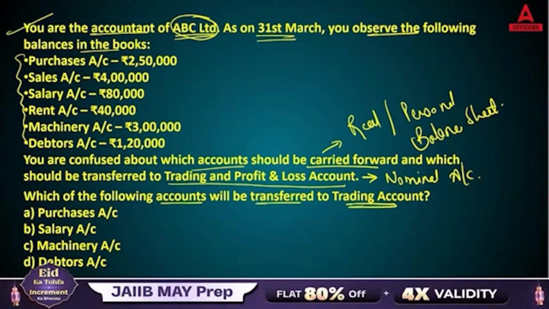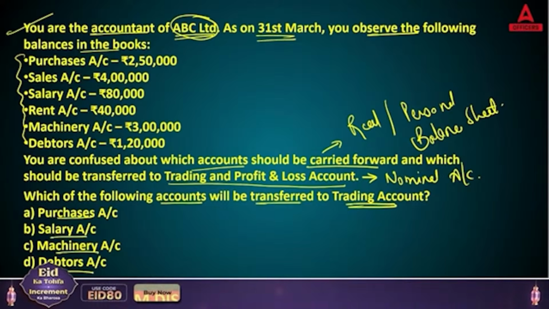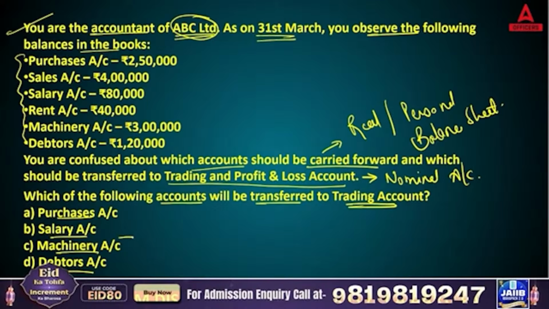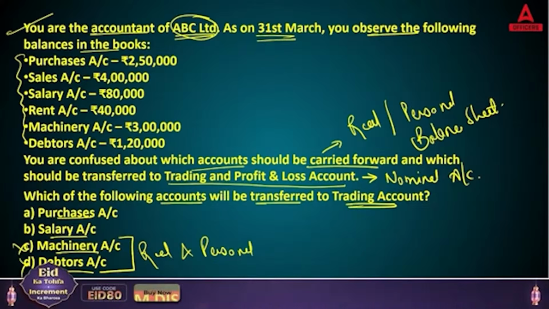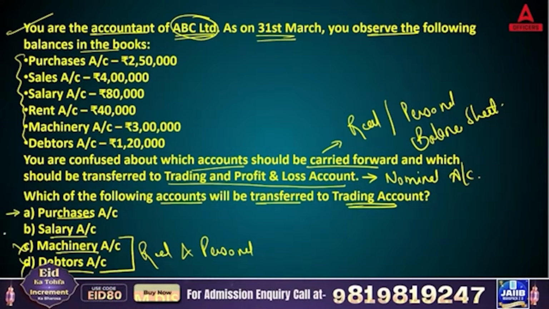So which of the following accounts will be transferred to trading account? Purchases, salary, machinery, debtors. Machinery and debtors are your real and personal accounts, meaning you will not transfer them into trading account. So let's eliminate C and D. Now you have purchases and salary.